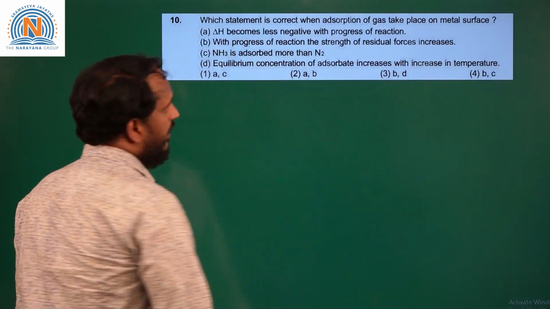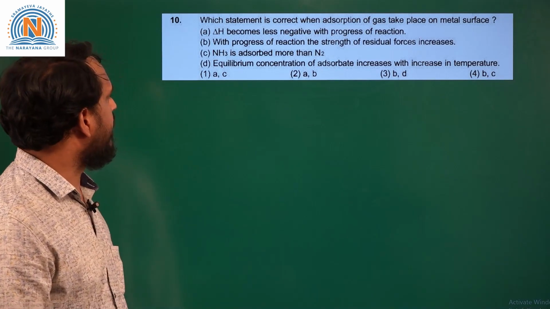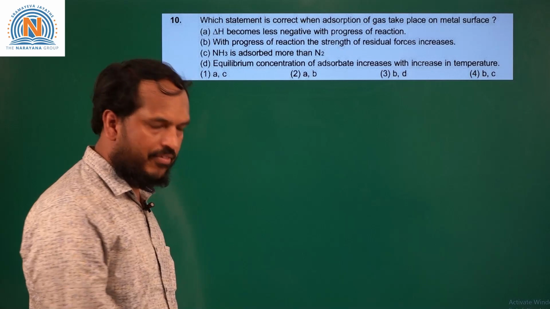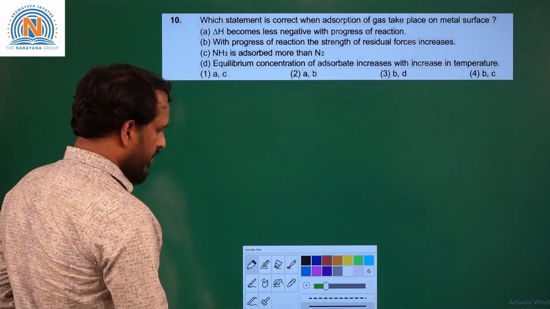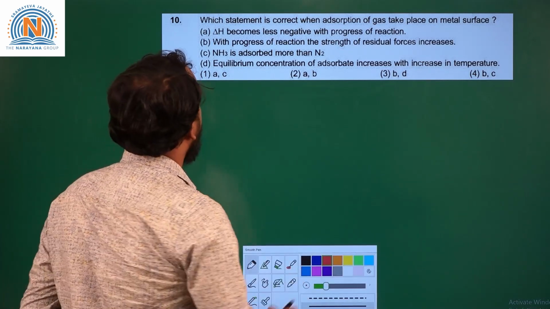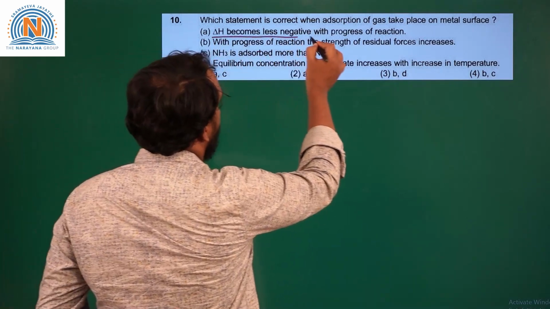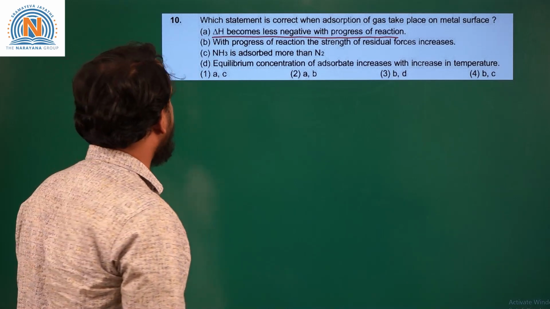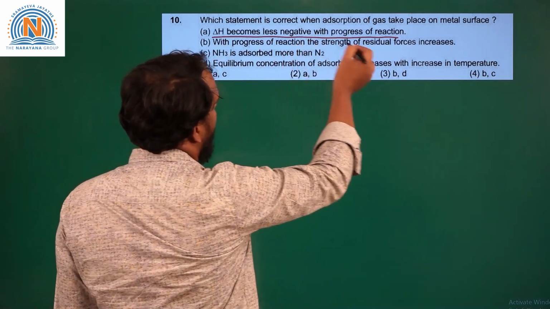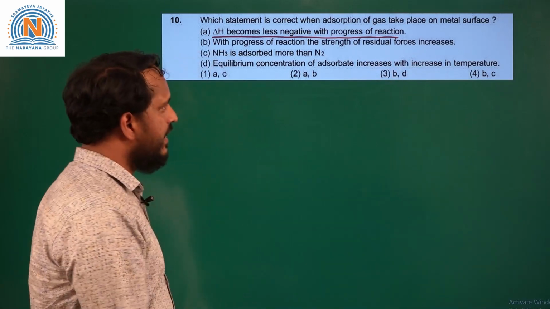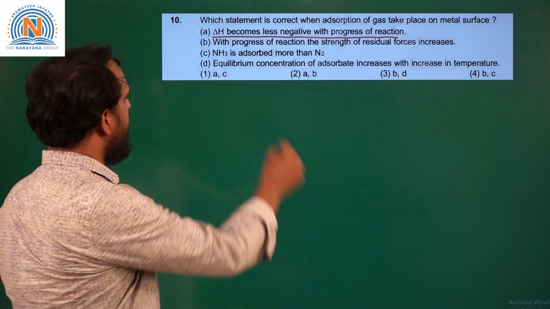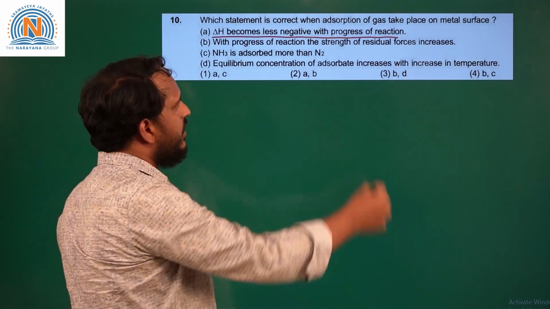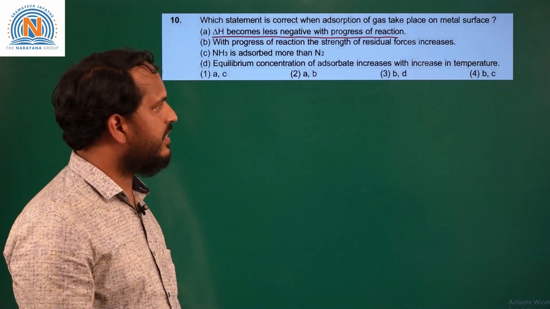So this is based on adsorption. It is asked which statement is correct when adsorption of gas takes place on the metal surface. So first statement, the delta H becomes less negative with the progression of adsorption. Second statement, with progress of reaction, the strength of residual forces increases. Third statement, ammonia is adsorbed more than N2. Fourth, equilibrium concentration of adsorbate increases with increase in temperature.